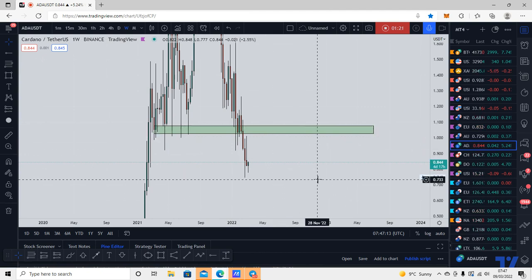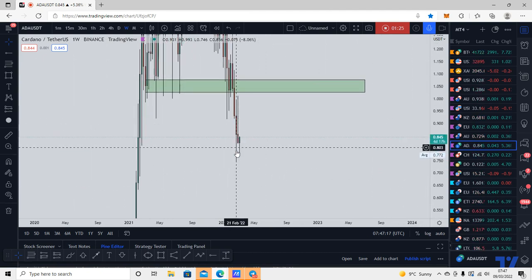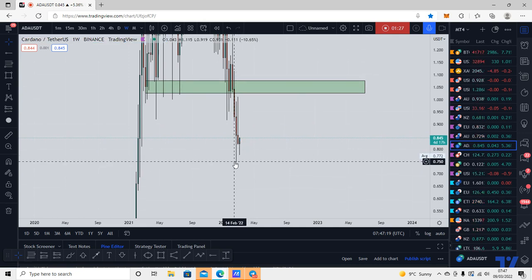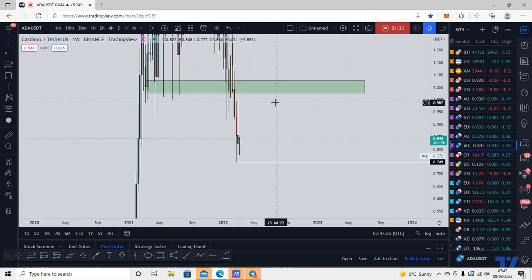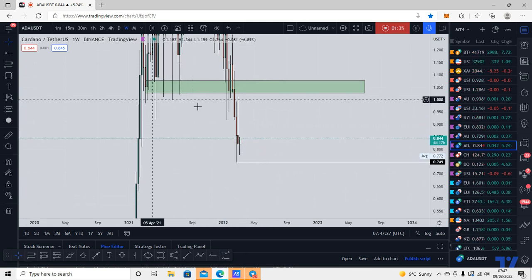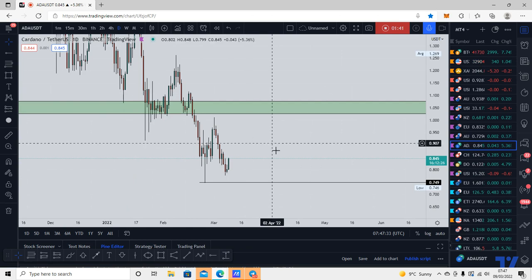Now, after a bearish impulse, we would expect a correction. However, we do still have this candle here, and we do expect the next candles to fill in this wick. We have not filled in this wick to the low of the wick yet, so I do still expect the market to fill in this wick before we see a corrective move to retest this previous support as new resistance. So the monthly time frame is bearish, the weekly time frame is bearish.